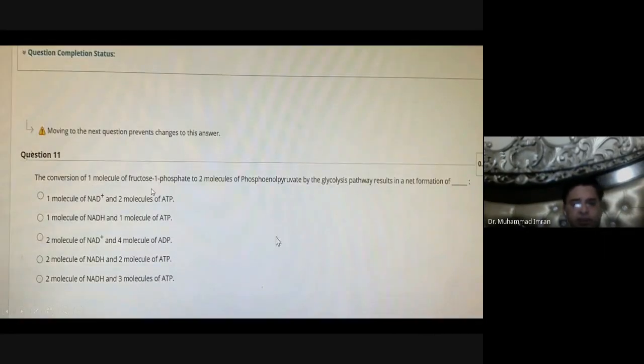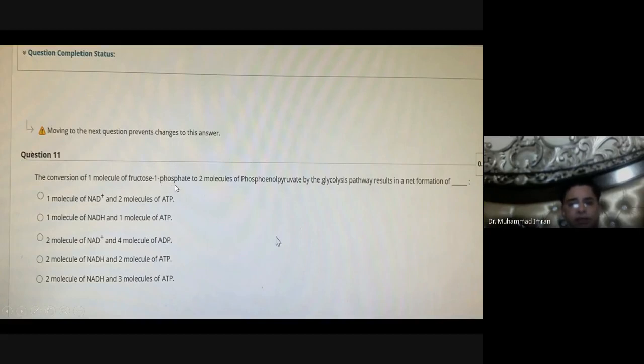The conversion of one molecule of fructose 1-phosphate to two molecules of phosphoenolpyruvate by the glycolysis pathway results in the net formation of 2 NADH and 2 ATPs. This statement will be correct. Why?